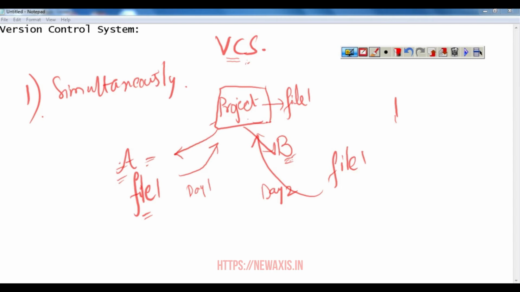In a version control system, if person A is placing the file and person B is also making changes to the same file, it will not allow it to be overridden. It will give a warning or error message saying that person A has already made changes. How do you want to keep this file? Whether you want to keep changes of both, or whether you want to keep only one person's changes. That's nothing but conflicts, and we need to resolve the conflicts. That's what the version control system does. That's one of the things which allows developers to work simultaneously.